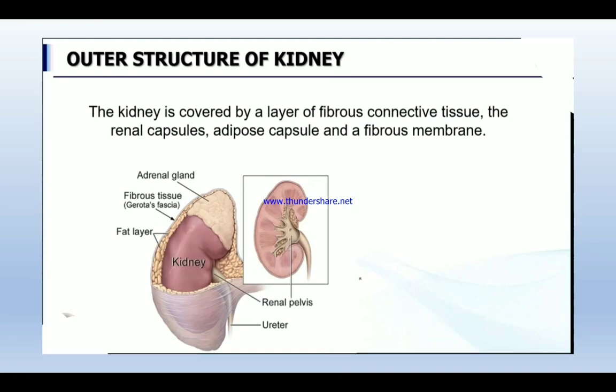It is covered by layers of fibrous connective tissue, renal capsule, adipose capsule and a fibrous membrane. So, what are the layers giving protection to the kidney? Yes, the fibrous connective tissue, renal capsule, adipose capsule and fibrous membrane.